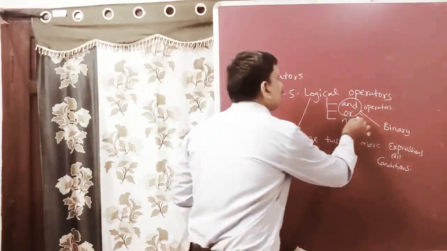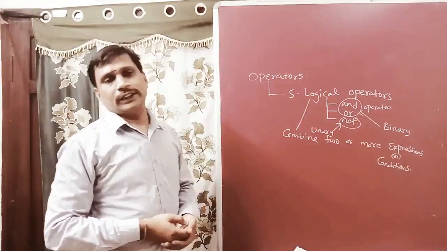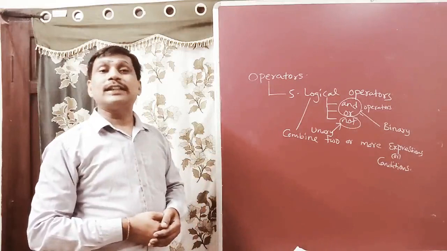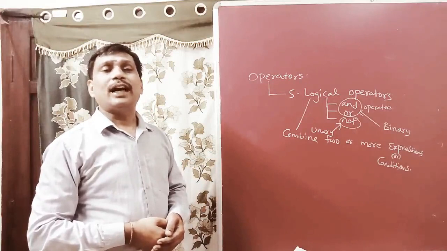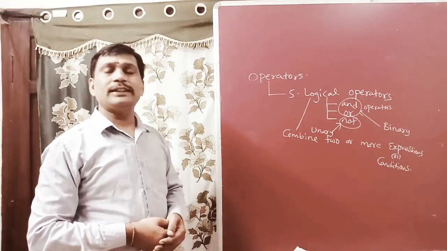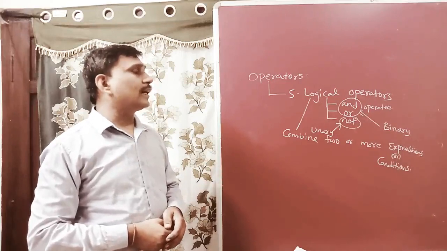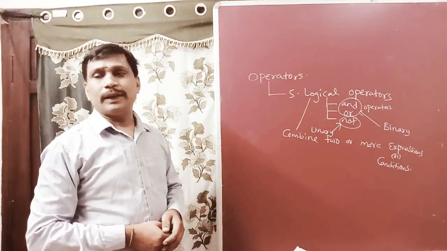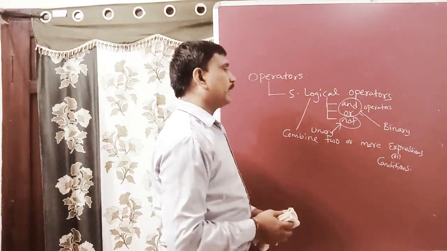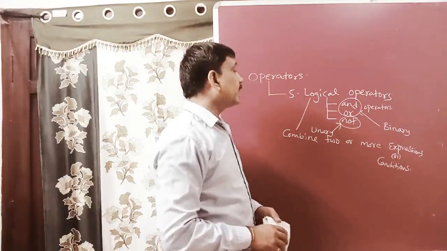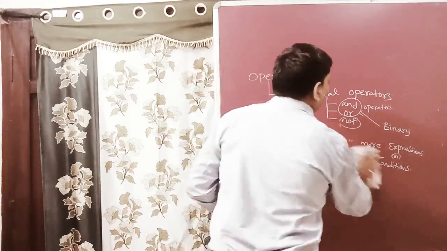But the not operator is called unary. Unary means single. It works on a single expression. That's why it is called a unary operator. And and or are called binary operators. Up to now we discussed logical operators with examples of and operator and or operator. Today we discuss examples for the not operator.